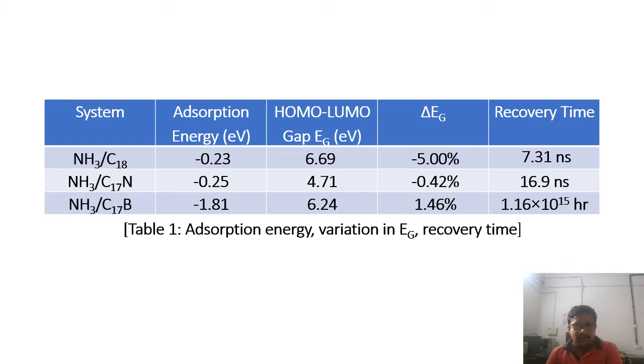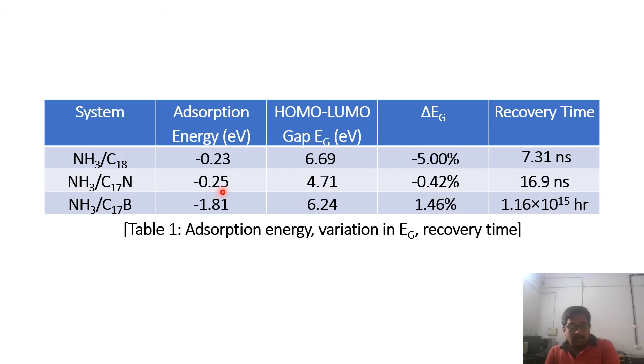All right. Then this is the table. That is first system, it is on pristine C18, then second and third on C17N and C17B respectively. So as we can see, the energy is slightly increased.